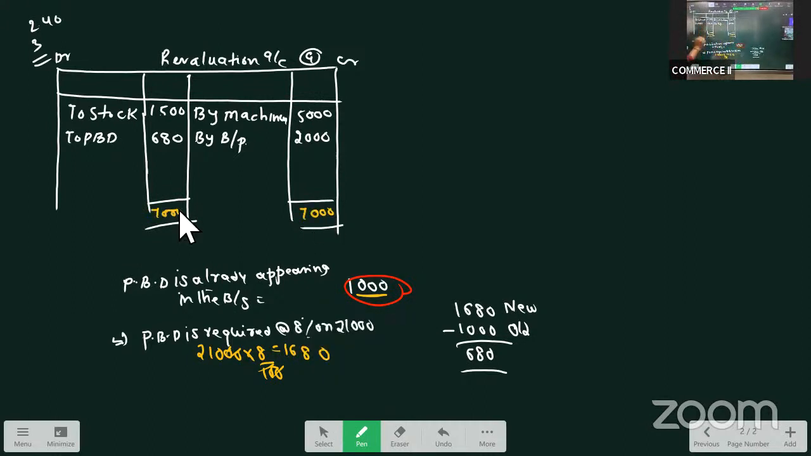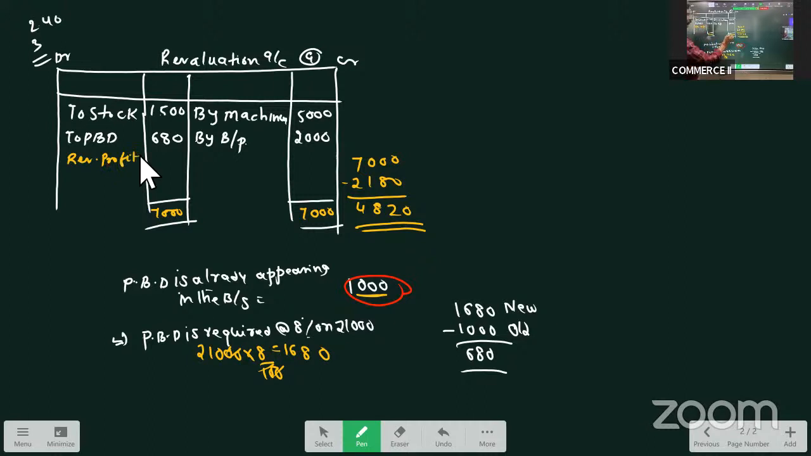7,000 minus 2,180 on the debit side. We are getting 4,820. Okay, 4,820. This is the revaluation profit.